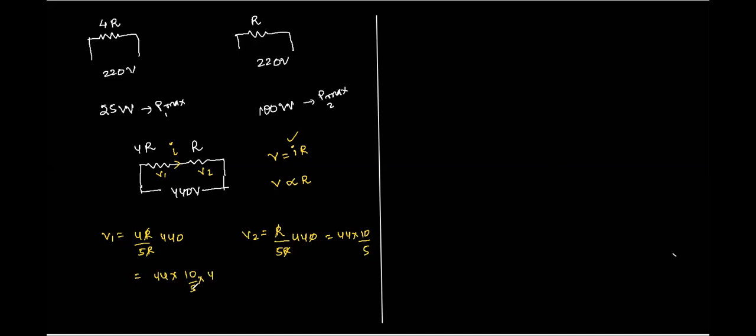So this is becoming 2s up, and this is also 2s up. So one is 44 into 8, the other is 44 into 2. So this is 88 volts, while this one is 352.